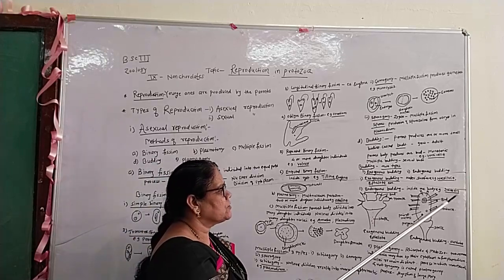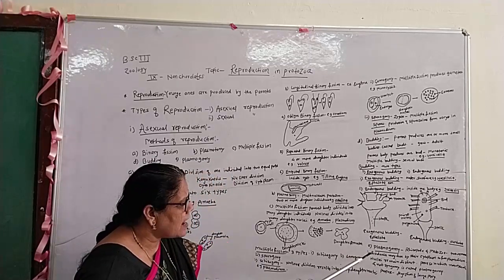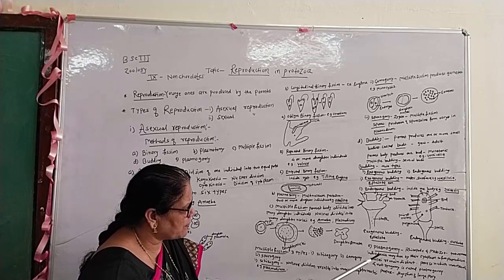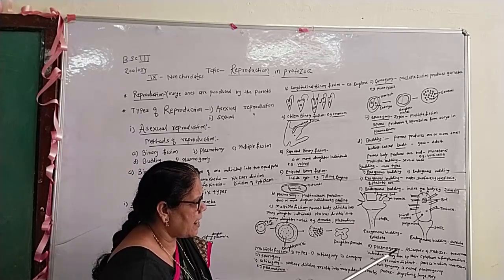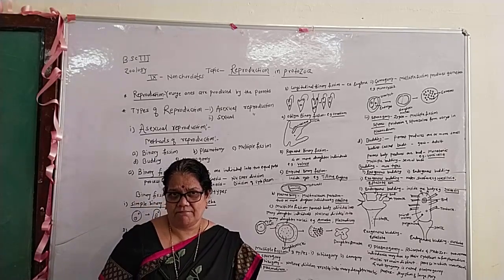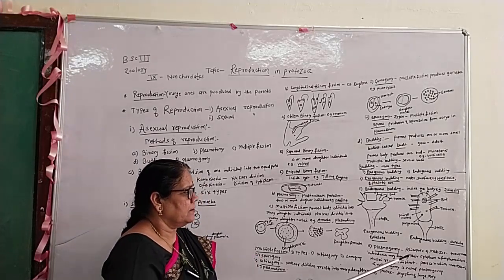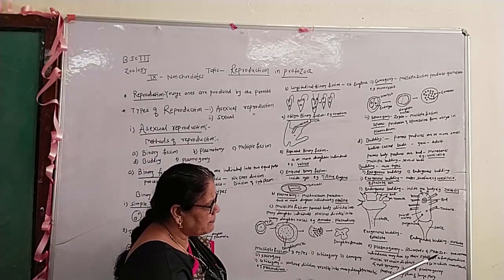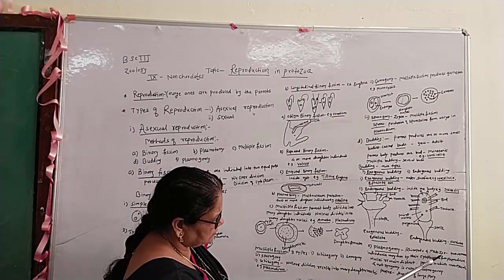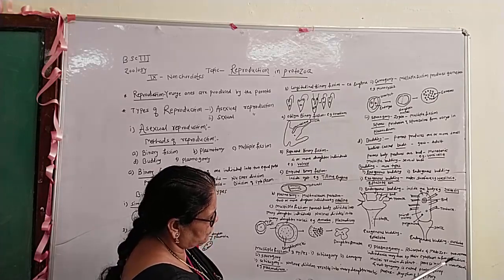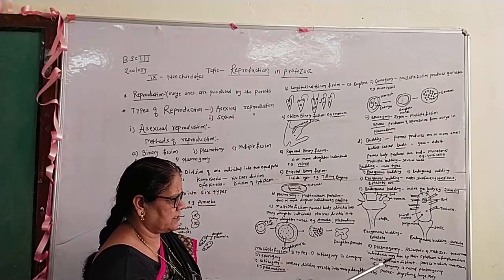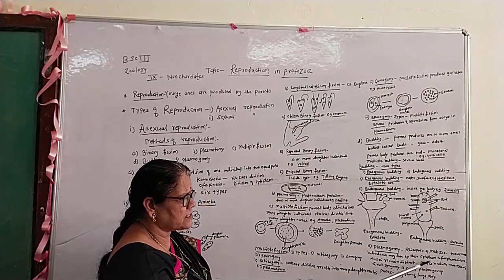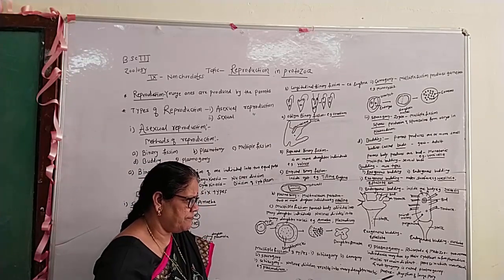For example, Suctoria. And the last, in asexual reproduction, plasmogamy. In Rhizopoda and Metazoa, two or more individuals may fuse by their cytoplasm to form a plasmodium.